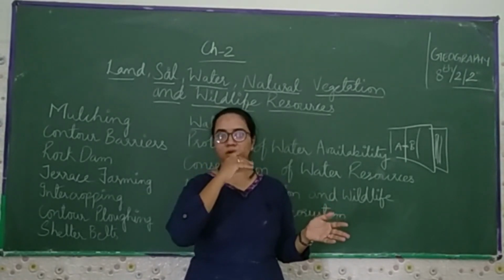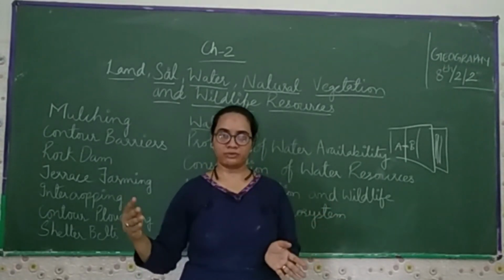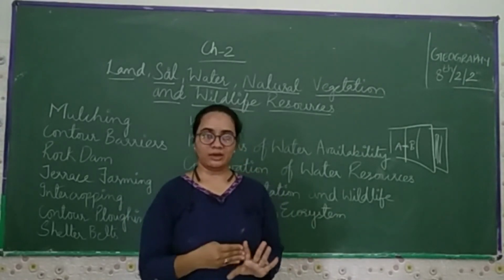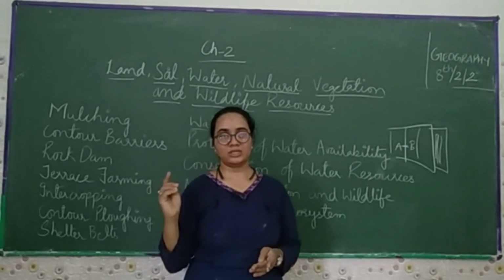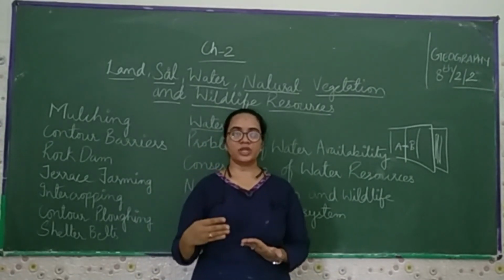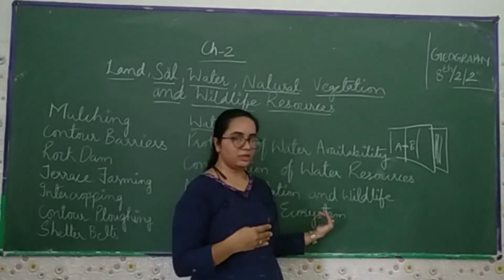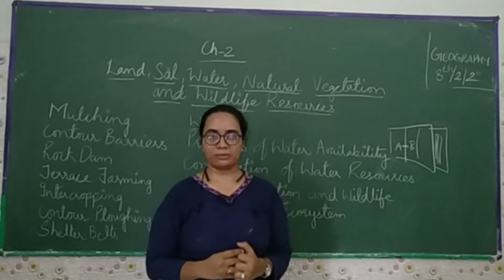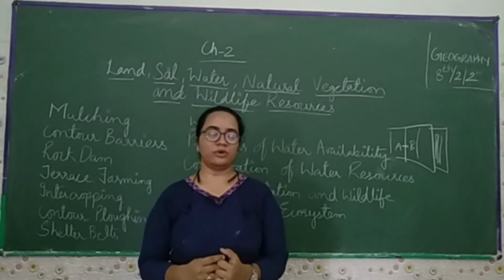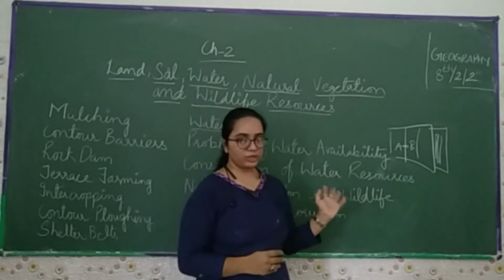If we talk about the things which we get from the environment, like water, air, the soil, the land, the sun rays, all these things come in the ecosystem. There are certain things which we have discussed in this chapter, that we have to cover. So this is the second part of the video of this chapter.